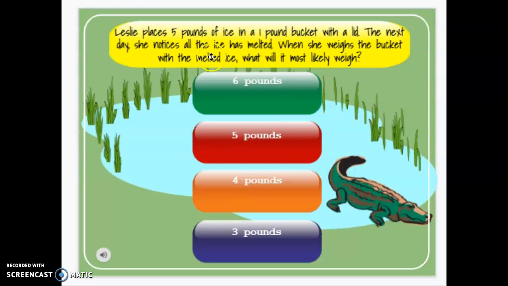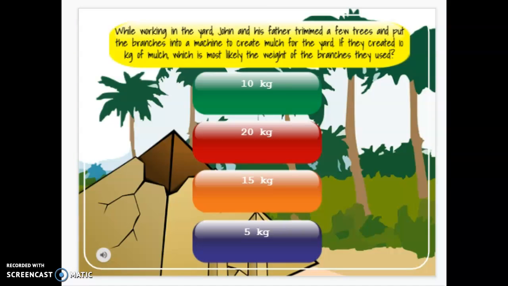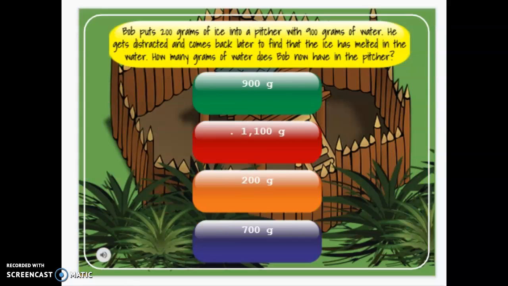Leslie places 5 pounds of ice in a 1-pound bucket. The next day, she notices the ice is melted. She weighs the bucket and the ice. Well, that's 5 and 1. 5 and 1 is 6. While working in the yard, John and his dad trimmed some trees. They put the branches into a machine. We watched that machine in class today make mulch. If they created 10 kilograms of mulch, they obviously had to have 10 kilograms of sticks to do that.